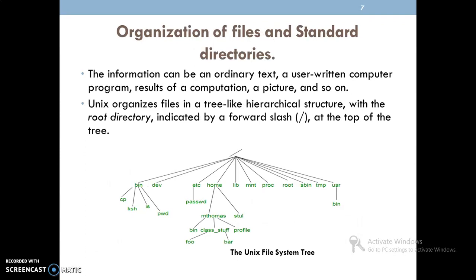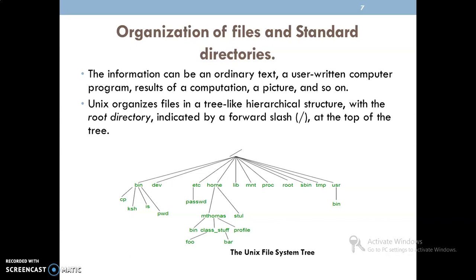And with respect to the files, there is a standard structure that exists in Unix. That structure we can call a tree-like structure, and sometimes we can call it a parent-child relationship. Just observe the diagram as I have shown in this slide. It starts with the root directory. That is what I can call the parent directory. Every directory is located under that root directory.